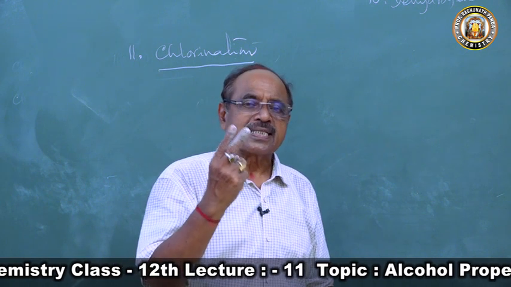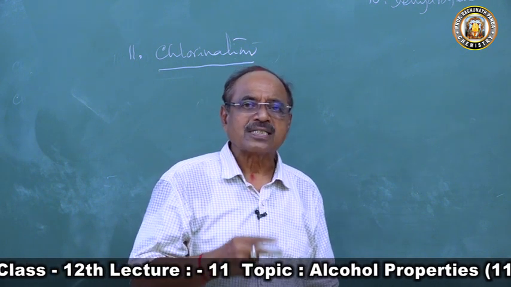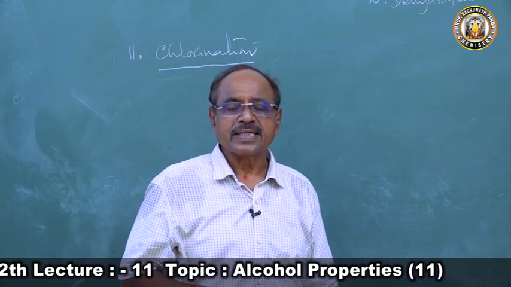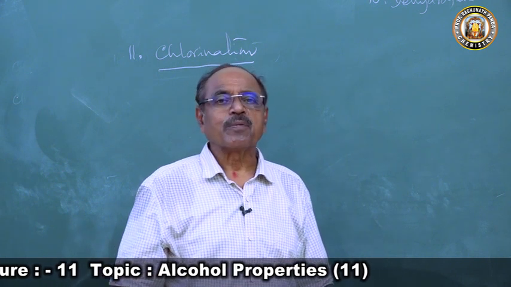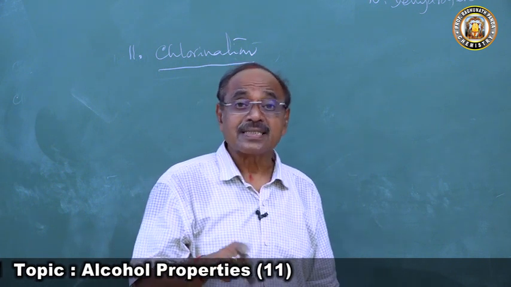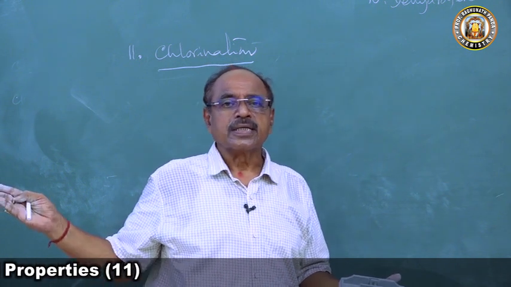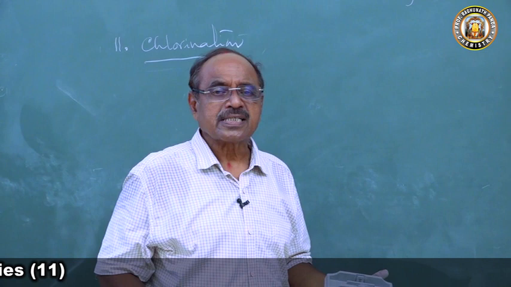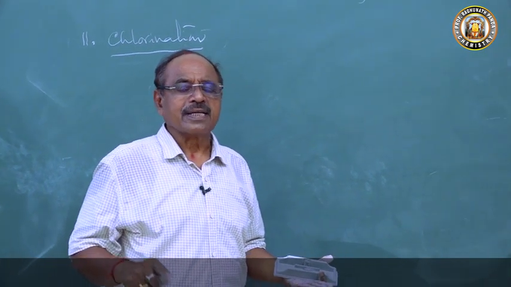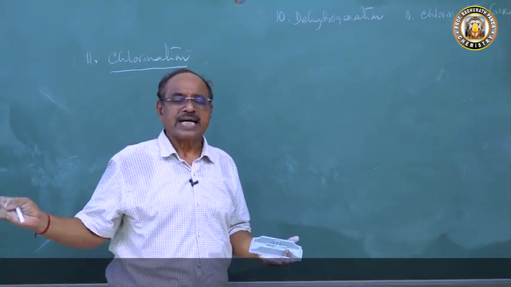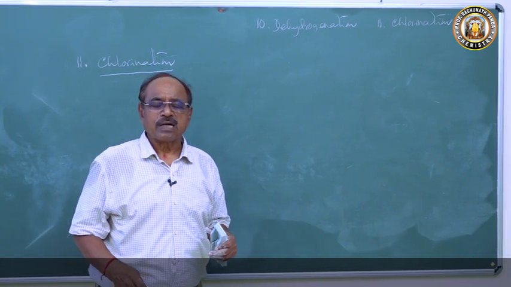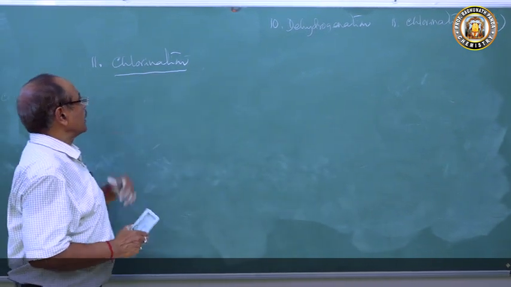So you have studied 2 reactions of preparation of aldehyde and ketone while completing the properties of alcohol. That's the reason I say, my children, it is a gateway to organic chemistry. If a student understands alcohol very well, then it will be very easy for him or her to study other topics of organic chemistry. Now let's come to the chlorination.